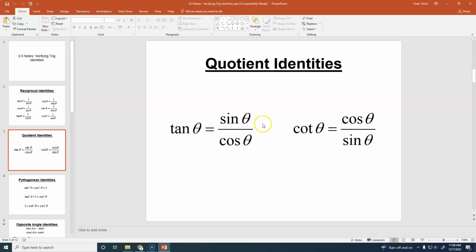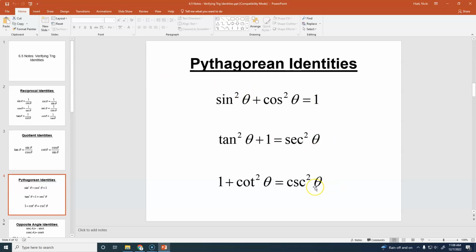Your quotient identities, you also should already know these because we use them a lot for the unit circle. So tangent is sine over cosine, cotangent is cosine over sine. You should hopefully already know those, but if you don't, you're going to memorize them. All right, this one is new and is going to be major.